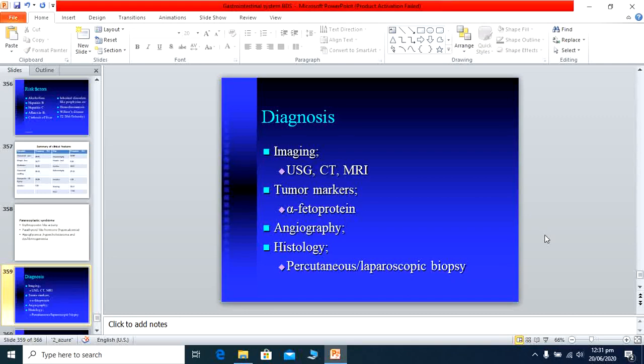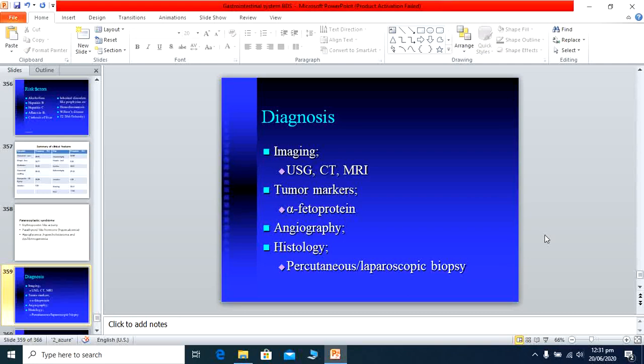Other investigations which are radiological: ultrasound of the abdomen, which is very important, and this can detect the tumor even more than 3 centimeters large in size. Sometimes we suspect the tumor and it is not detected with the ultrasound, then we perform the CT scan or MRI of the abdomen.